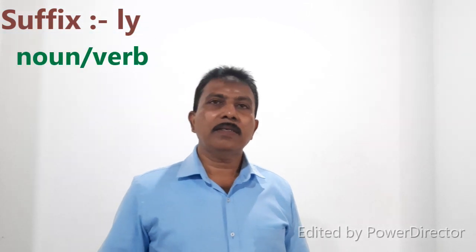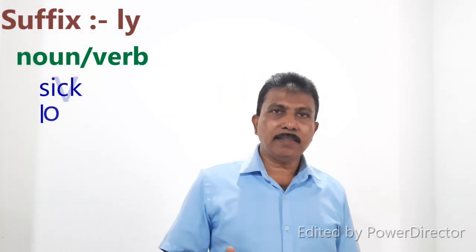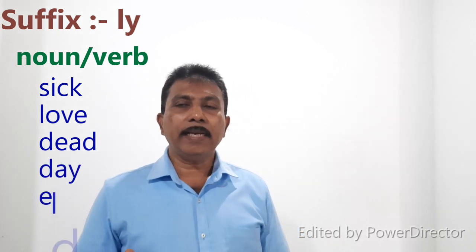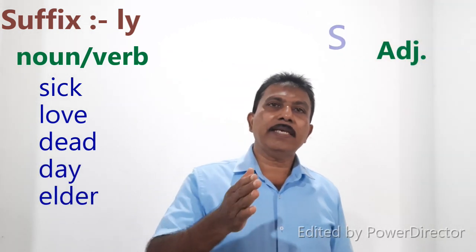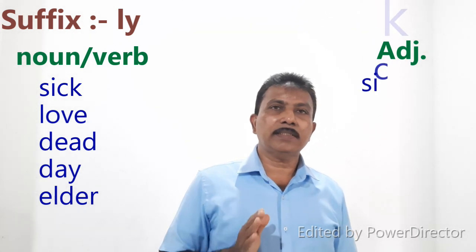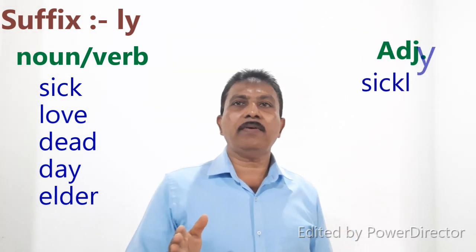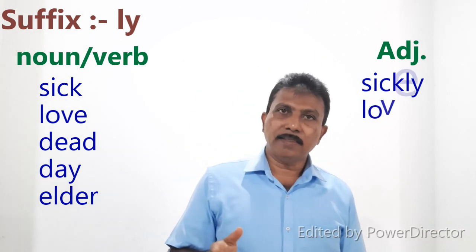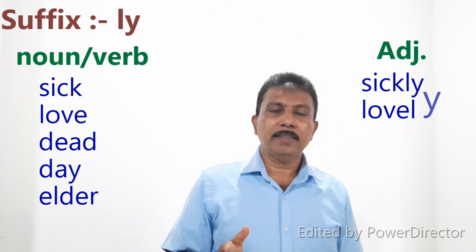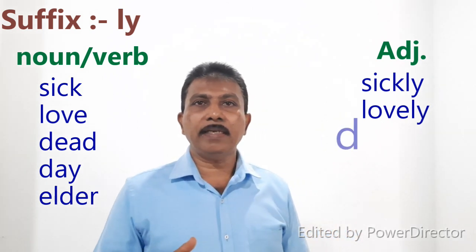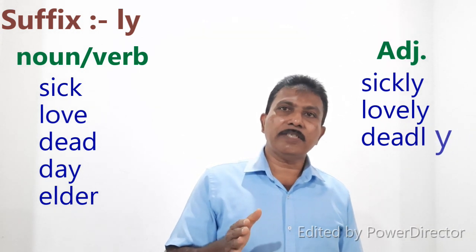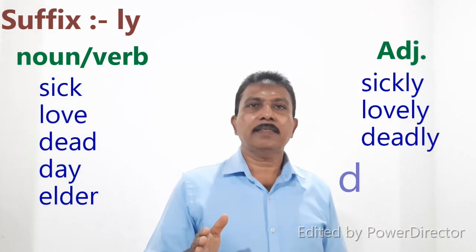Then look at the next suffix, ly. Then look at these words: sick, love, dead, day, cost, elder. Then we add ly to the end of these words. Sick, sickly. We add the suffix ly to the end of the word. Sick, sickly. Love, lovely. Dead, deadly. We add ly to the end of the word dead, and we form a new word, deadly.